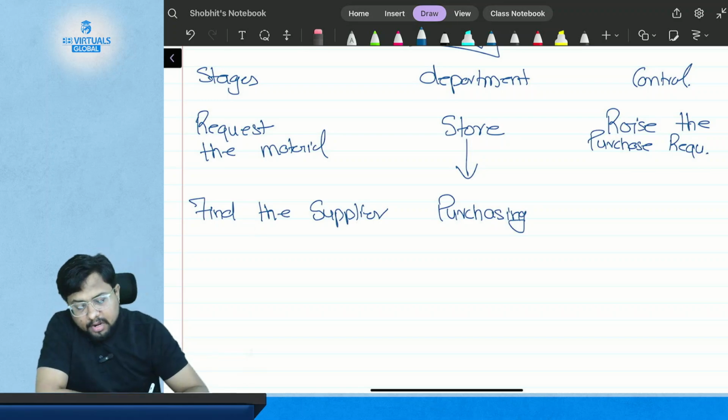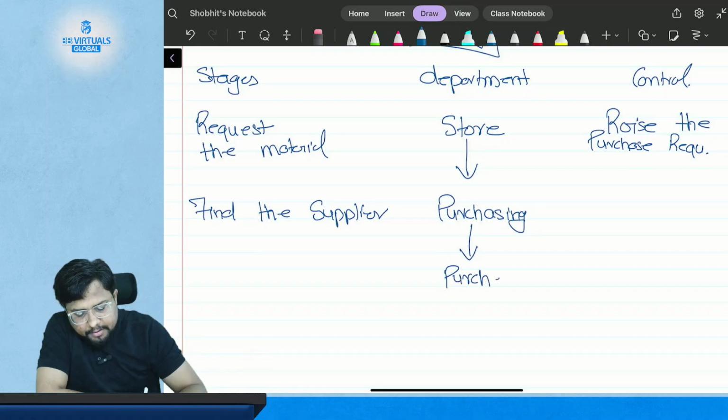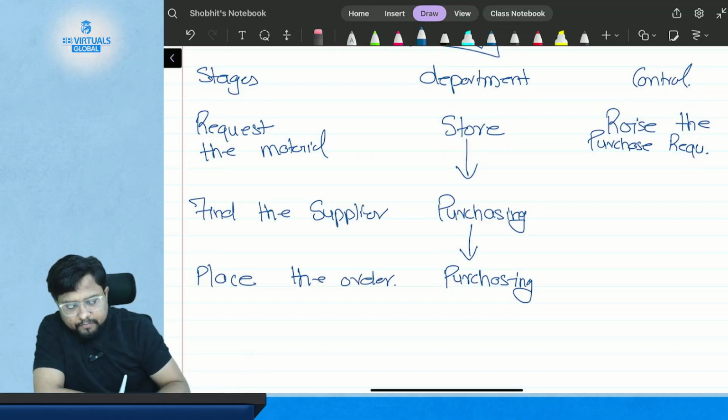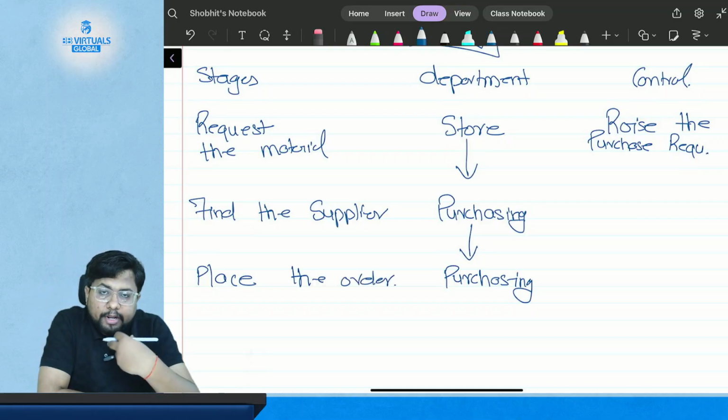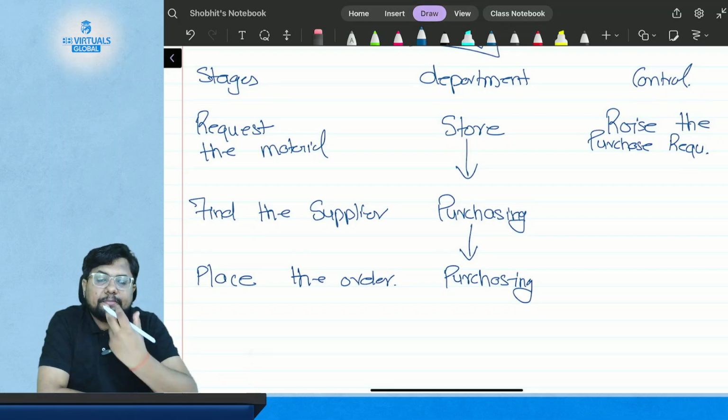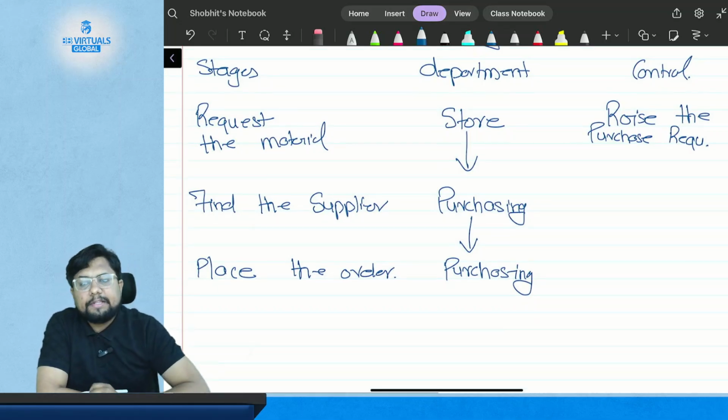Now after finding the supplier, what will the purchase department do? The purchase department will place the order. Now when the order has been placed by the purchase department, what will happen? They will receive the goods.